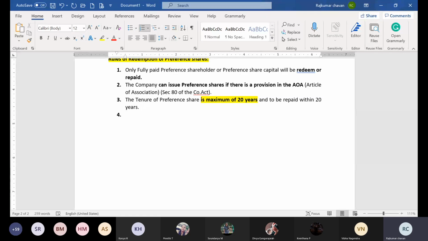It is nothing to explain, it's information for you that the tenure of preference shares is maximum of how many years? 20 years. Okay. Next one.